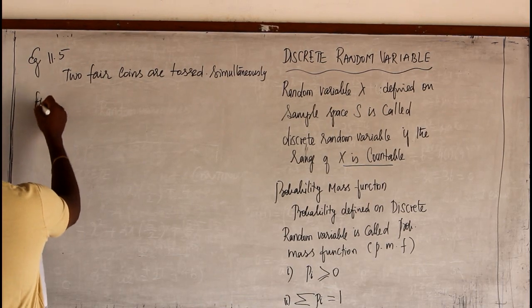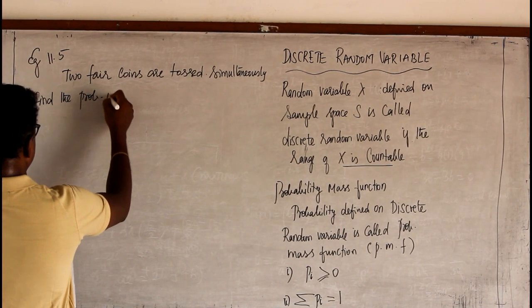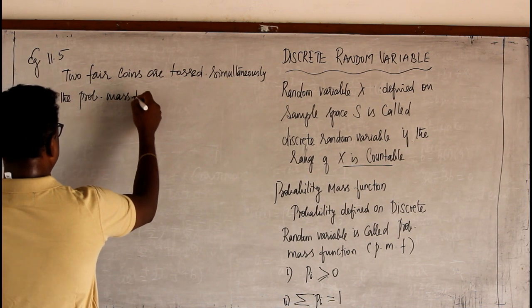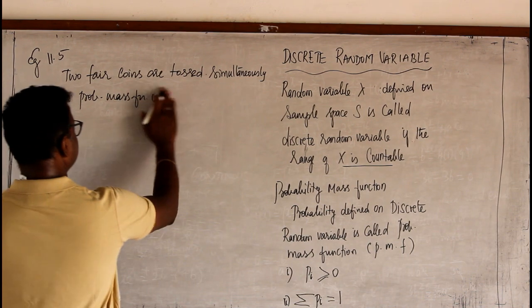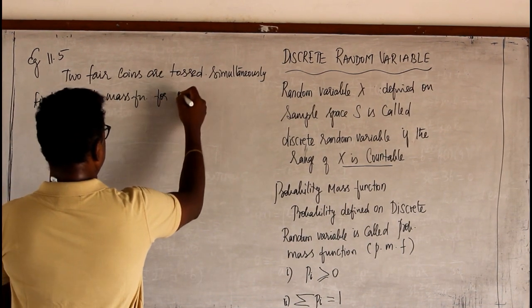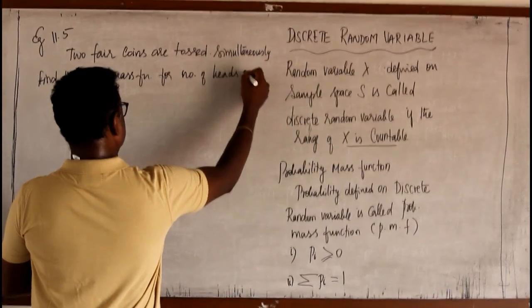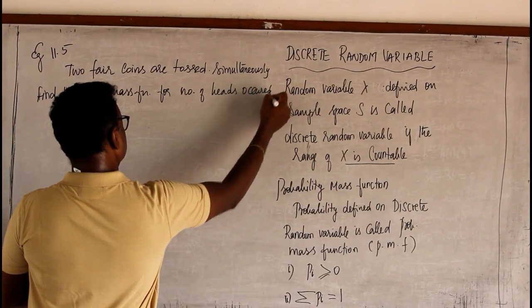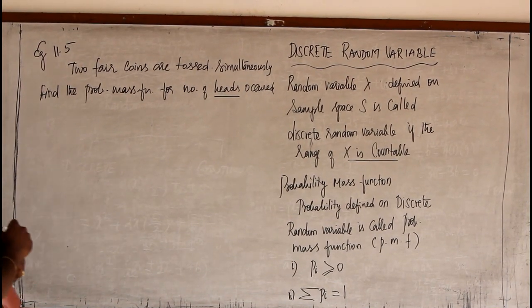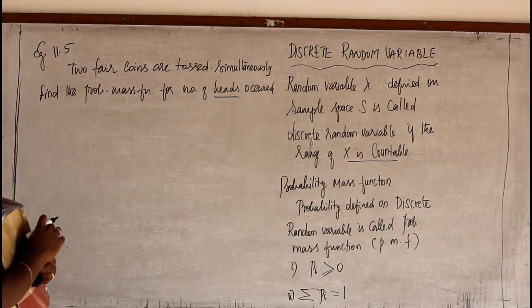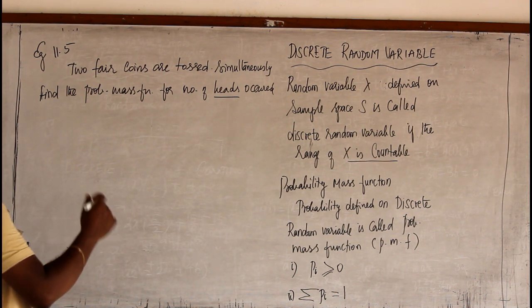Find the probability mass function for the number of heads occurred. So here two coins are tossed and the number of heads are considered to be the success cases. After that I have to find out the probability mass function.